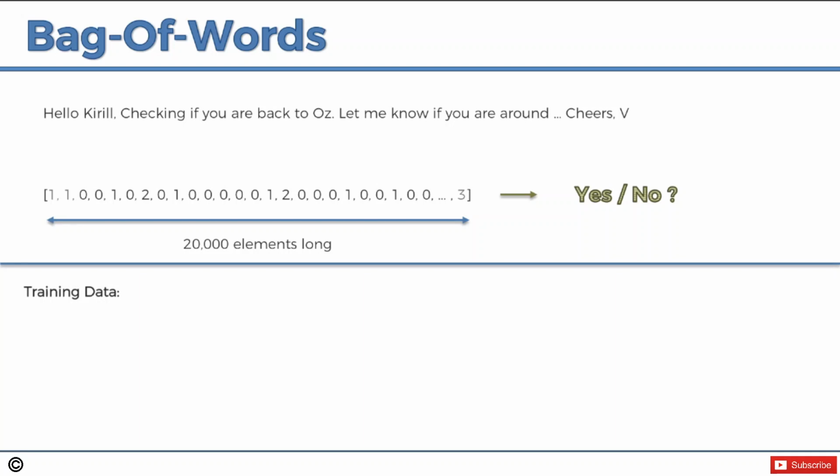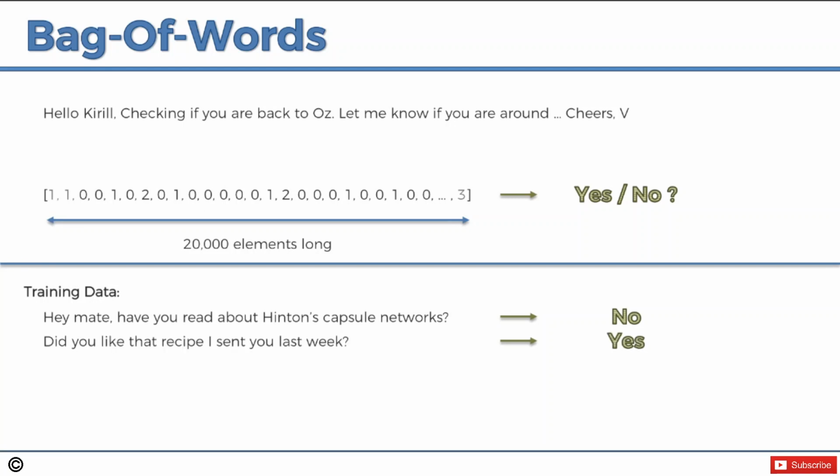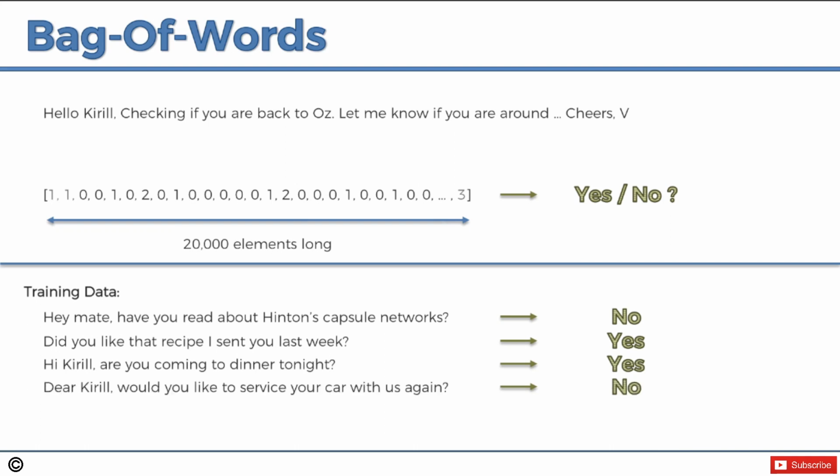So let's look at a couple. Here we've got, hey mate, have you read about Hinton's capsule networks? And Kirill replied to that, no. So we're going to use that as a training example. The next one, did you like that recipe I sent you last week? The answer was yes. It was a good recipe, I guess. So here we go. Hi, Kirill, are you coming to dinner tonight? Yes. Dear Kirill, would you like to service your car with us again? No. Are you coming to Australia in December? Yes. And so on. So ideally, we would have tens or hundreds of thousands of emails like that and responses like that. Yes, no responses.